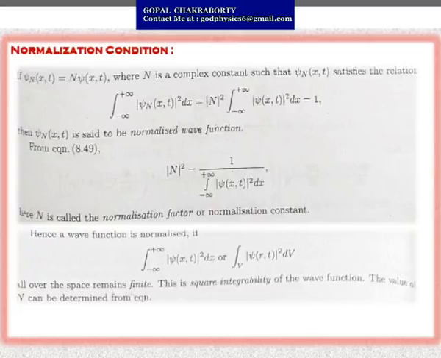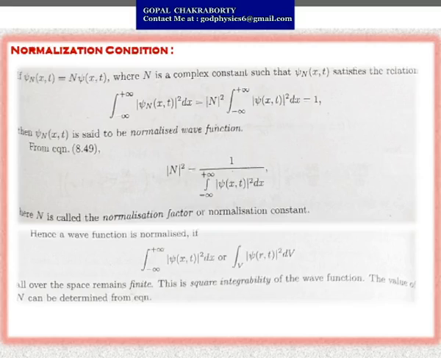As we know, the probability value is equal to the integration from minus infinity to plus infinity of mod psi square dx. If you replace the value of psi, you will get mod of capital N square times the integration from minus infinity to plus infinity of mod psi square dx, and that value must be equal to 1 to get the probability maximum. So this is the normalization condition.